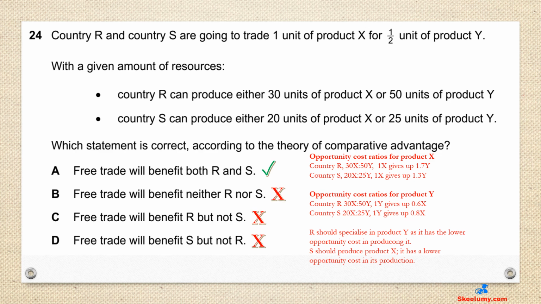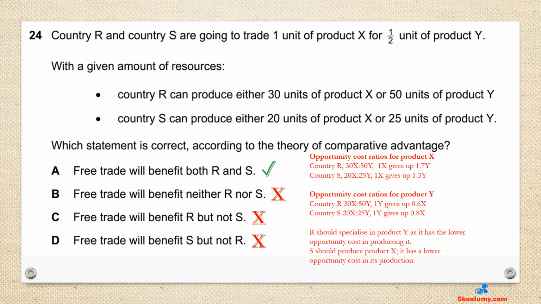The answer is A. Free trade will benefit both R and S. Trade will be mutually beneficial to both countries. Each country will focus on the product in which it has a comparative advantage over the other. A country has a comparative advantage if it can produce a product at a lower opportunity cost than another.